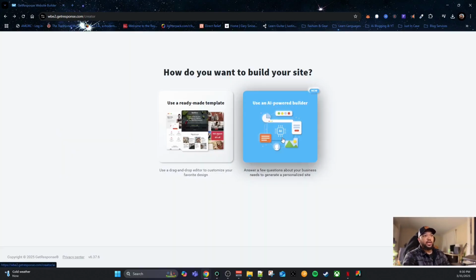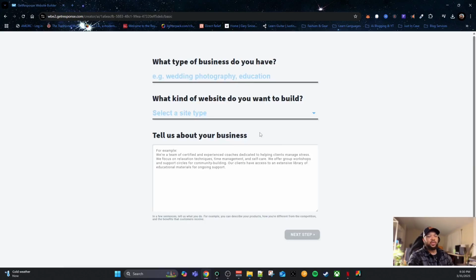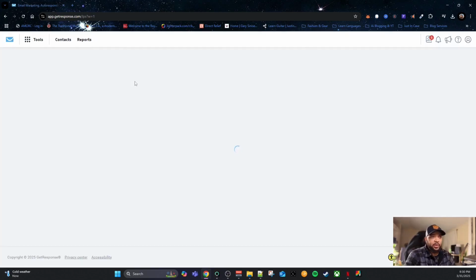And they also have an AI powered builder, which is pretty neat. So basically when you click on this, it's going to ask you some questions. You just fill out those questions pertaining to your business. And what it's going to do is AI is basically going to take that information and try to design you a website based on what you've given it. And then from there, you can just tweak it and modify it to see it the way you want it to be.